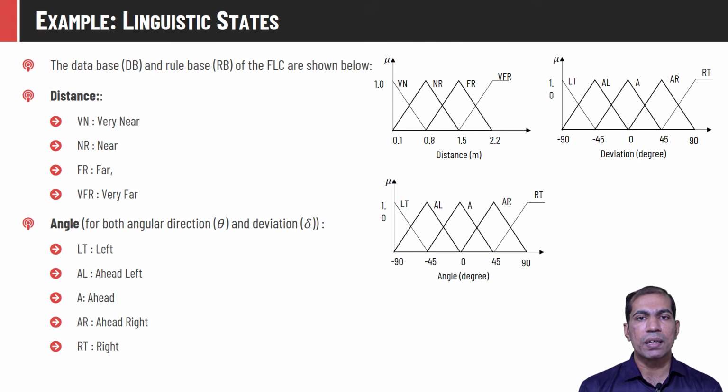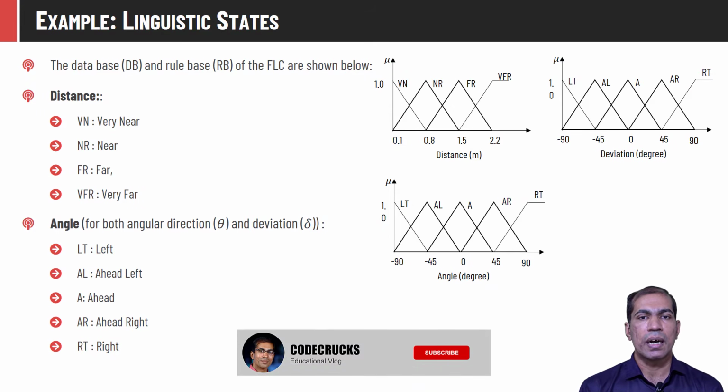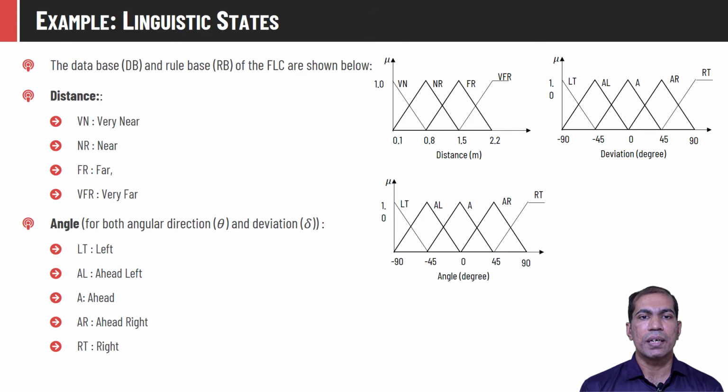If we move in either direction from 0.8 meter, it will not be considered near. Either it is going to be very near or it is going to be far. So the membership value in the near set will decrease, and it will increase either in very near or in far, depending upon in which direction the distance is decreasing or increasing. Same observations we can make for all other combinations.